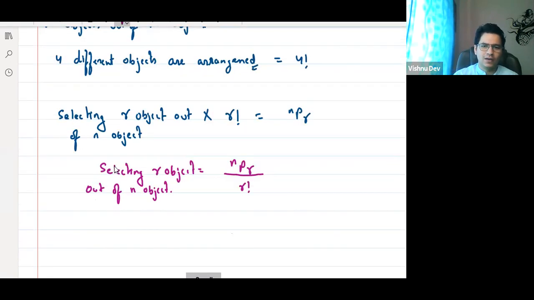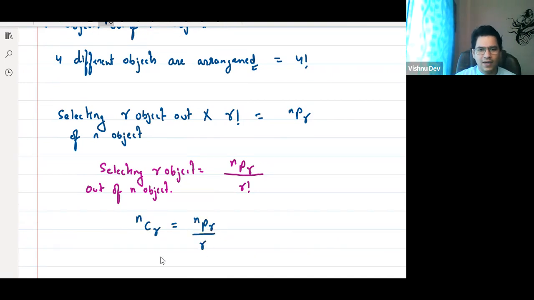Instead of writing selecting R objects, which is a long thing to say all the time, I will give a notation, same as permutation. The notation is combination, NCR, which is given by NPR by R factorial. Now tell me, which of them is greater, NCR or NPR? Which will be bigger?